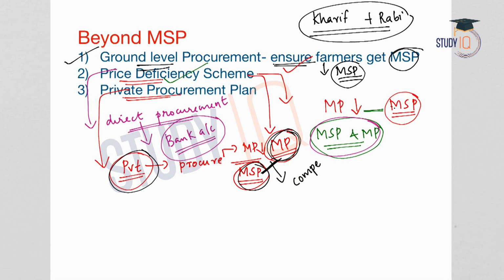So what is the advantage for the government here? The government does not need to procure it. The private players will procure it, and instead government will provide the compensation. So government can cut short the administrative cost or procurement cost.